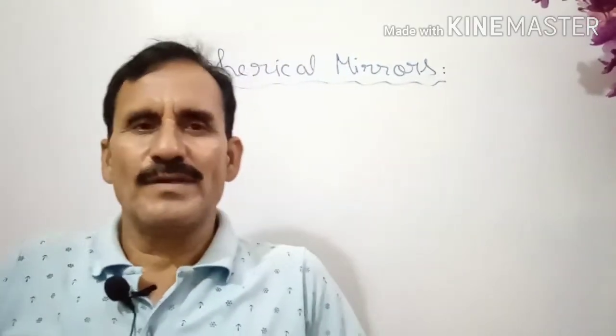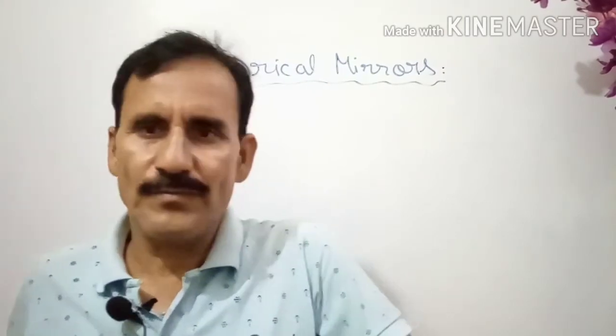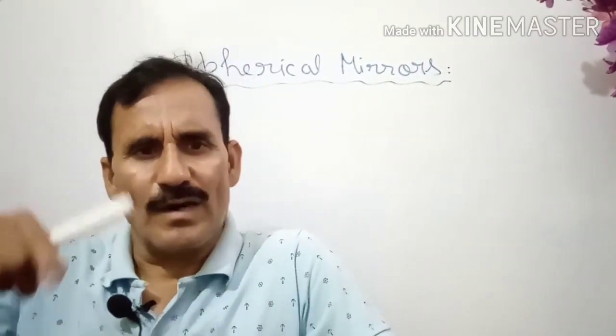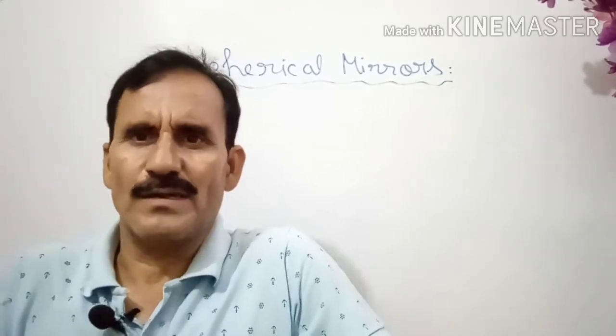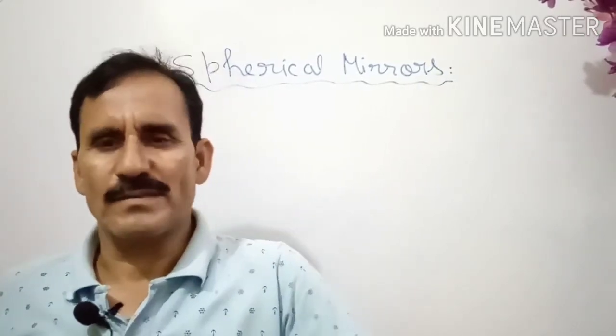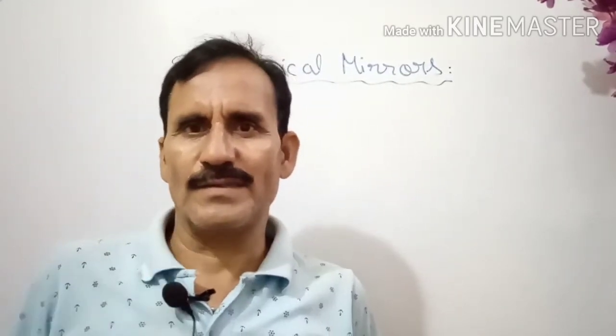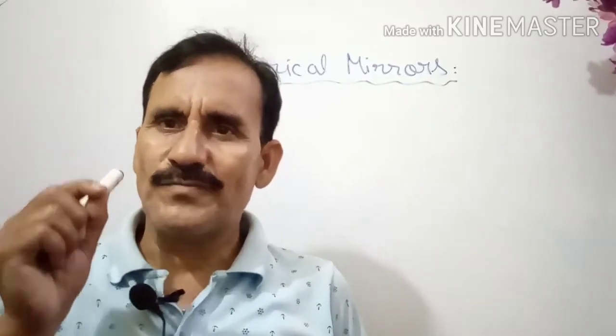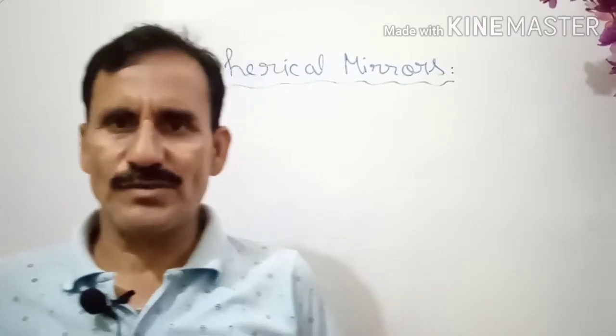Mirrors are a good example of reflecting surfaces, and in your earlier classes you have read about mirrors, plane mirrors. Here in this class 10th physics we are going to learn about spherical mirrors. So come to the definition.